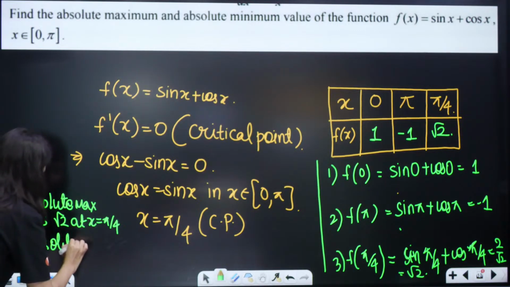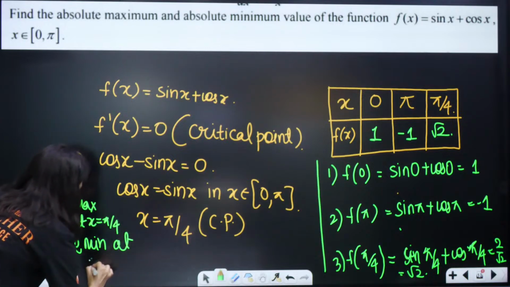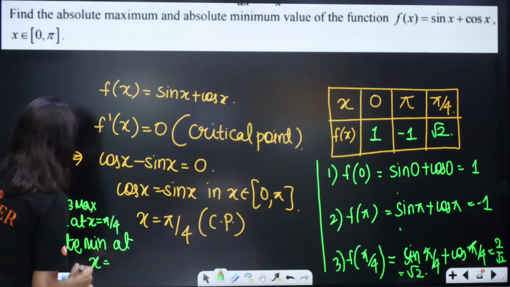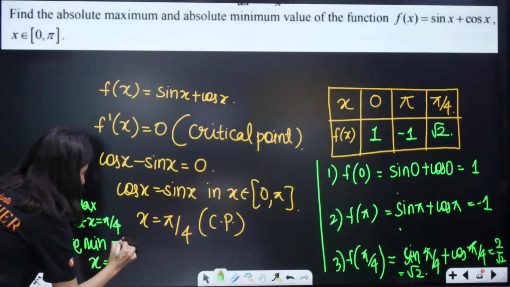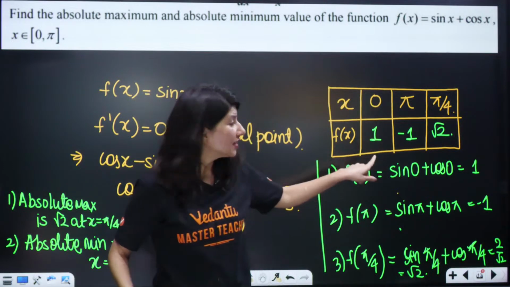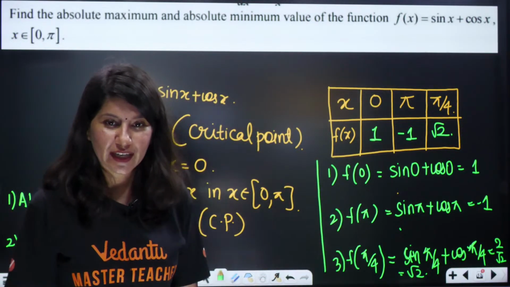Absolute minimum value will be minus 1 at x equals pi, and at x equals 0, this value is neither a minimum value nor a maximum value.